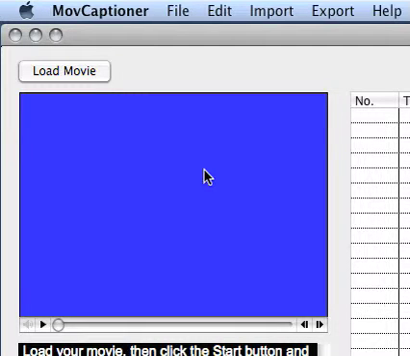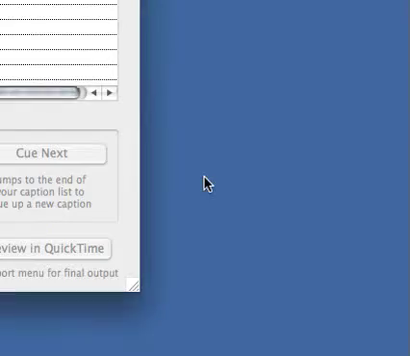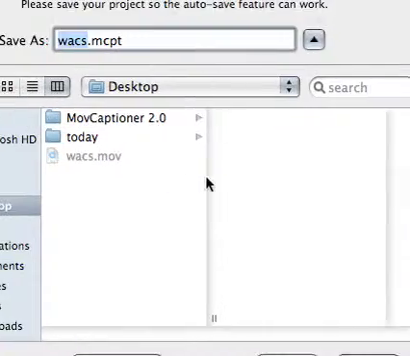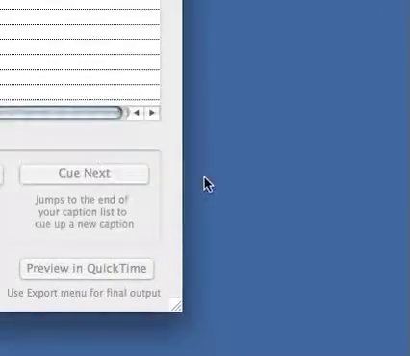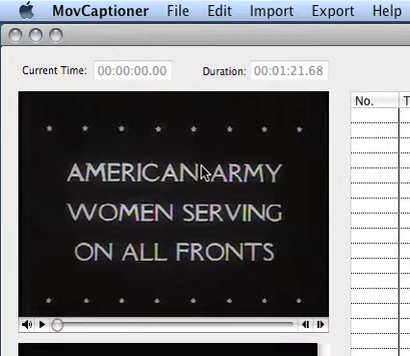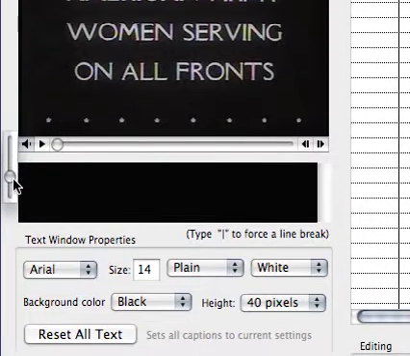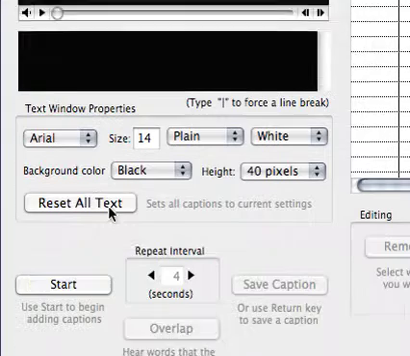To begin using MovieCaptioner, the first thing we're going to do is click the Load Movie button. Find the movie on our hard drive. Click Open, and we'll be asked to save our project. This is so the automatic save feature can work. Now, before I begin, I'm going to turn the movie down here. You won't be able to hear me speak.